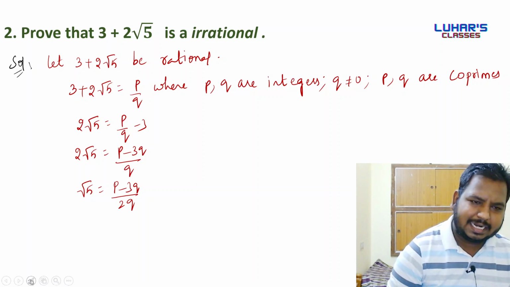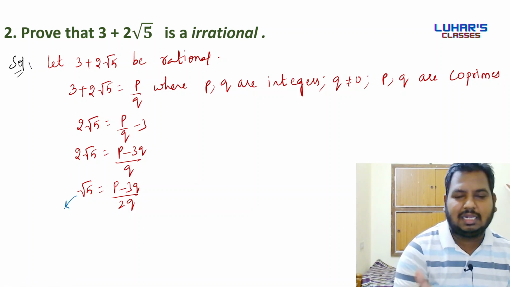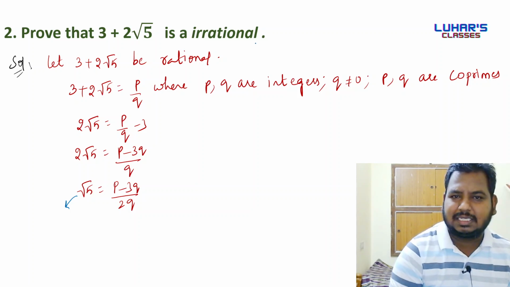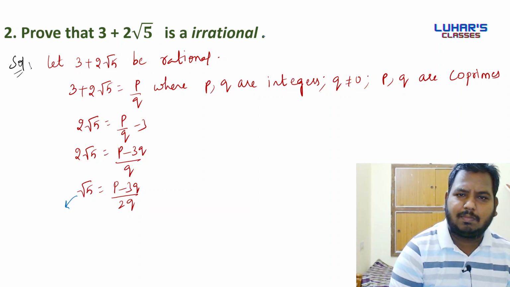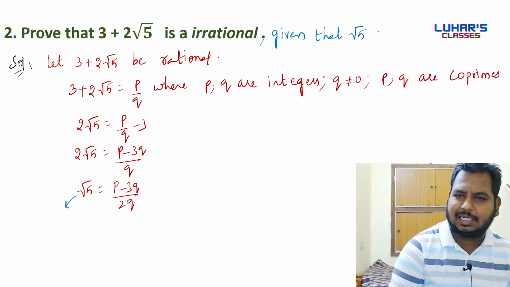When I look at the left hand side, oh, one point I missed. In the exam he may give one more point in the question: given that root 5 is irrational.